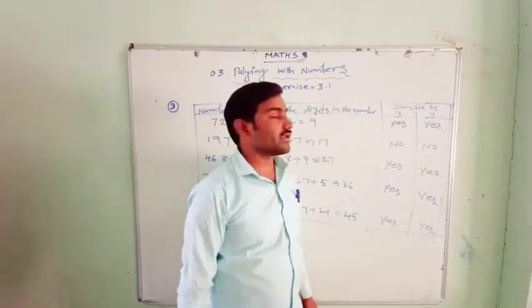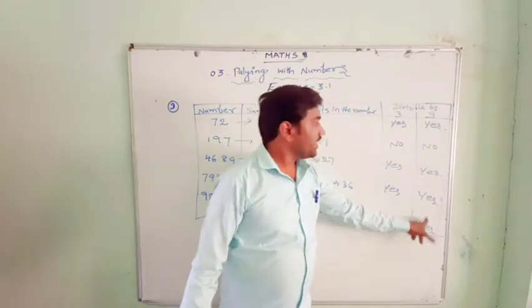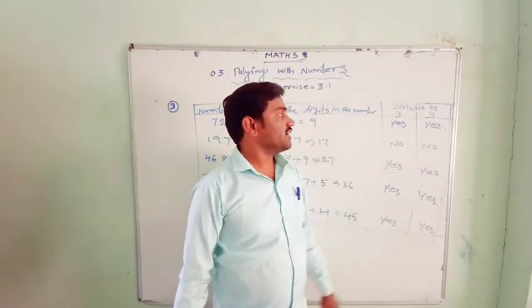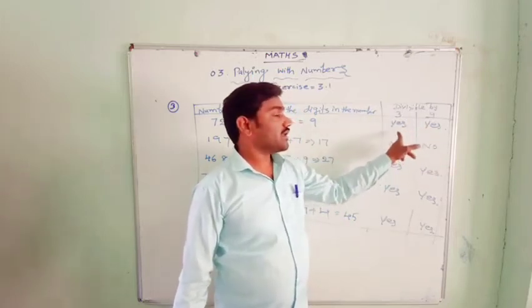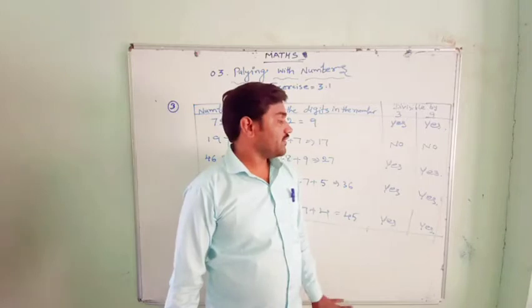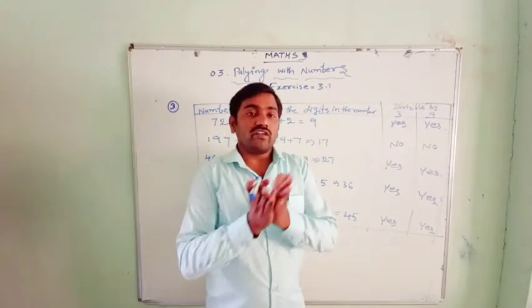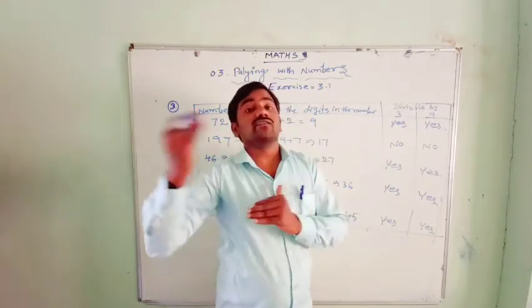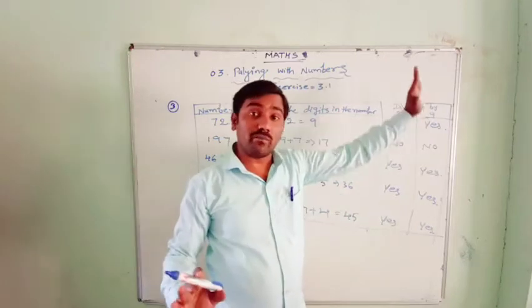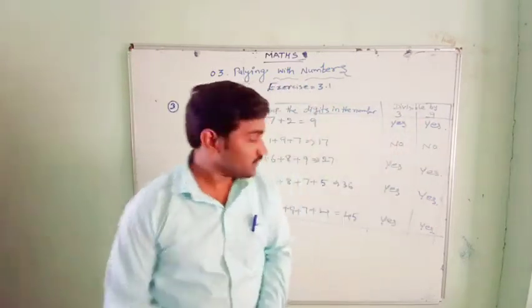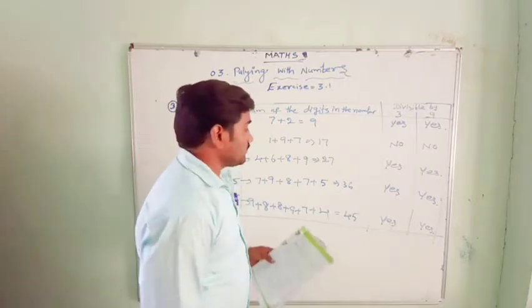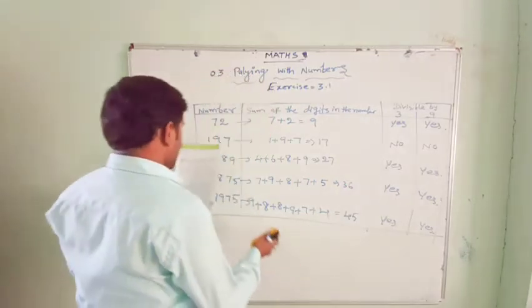You have to remember here, if a number is divisible by 9, it's also divisible by 3. If a number is not divisible by 3, it is not divisible by 9. If a number is divisible by 3, it may or may not be divisible by 9. But if a number is divisible by 9, definitely it is divisible by 3. So we have to remember this.